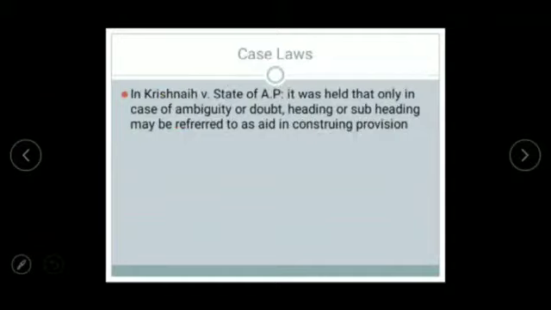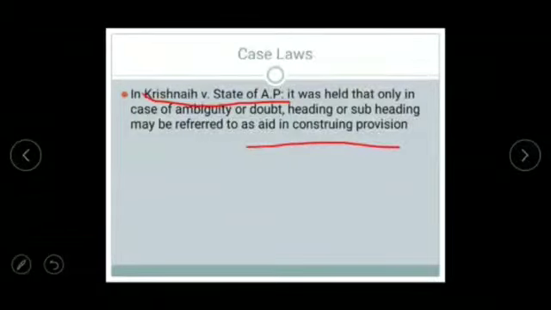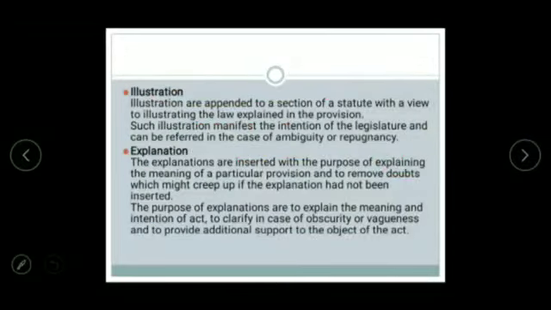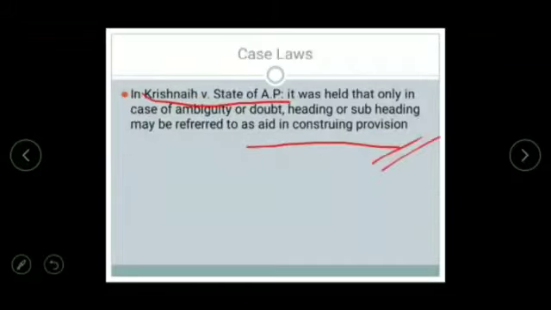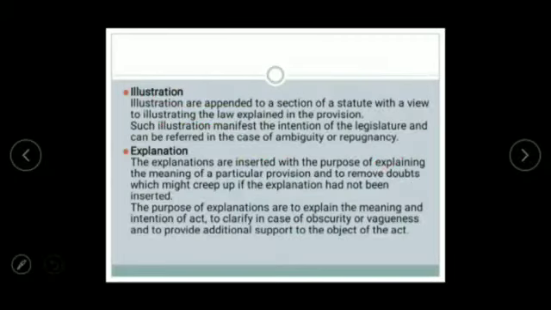Then again, an important case law, Krishna versus State of Andhra Pradesh. It was held that only in case of ambiguity or doubt, when there is some doubt, heading and subheading may be referred to as an aid in construing a provision. So headings are like a preamble. They help as a key to the mind of the legislature, but do not control the substantive section of the enactment. That's the role of heading.